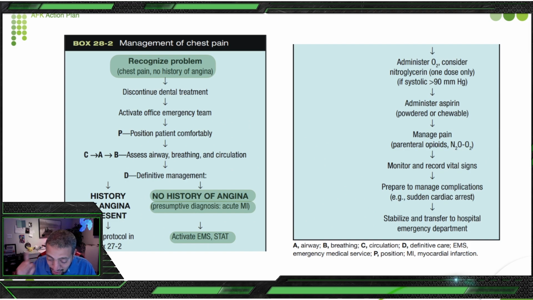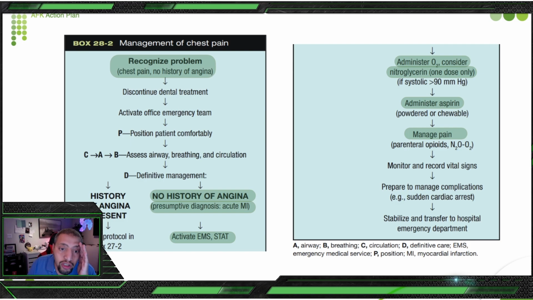And here comes the pain. Honestly, this is so painful and so unfair. But listen carefully, especially if we're going to the exam soon. You are going to start with oxygen first, and then you are going to give him nitroglycerin, one dose, if the systolic is more than 90. And then you are going to give him aspirin, chewable, and then you are going to manage the pain with nitrous oxide or with morphine.